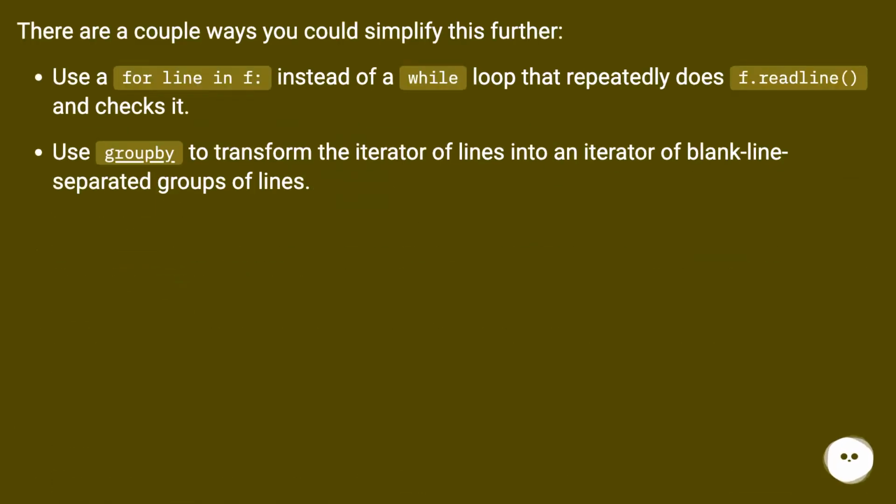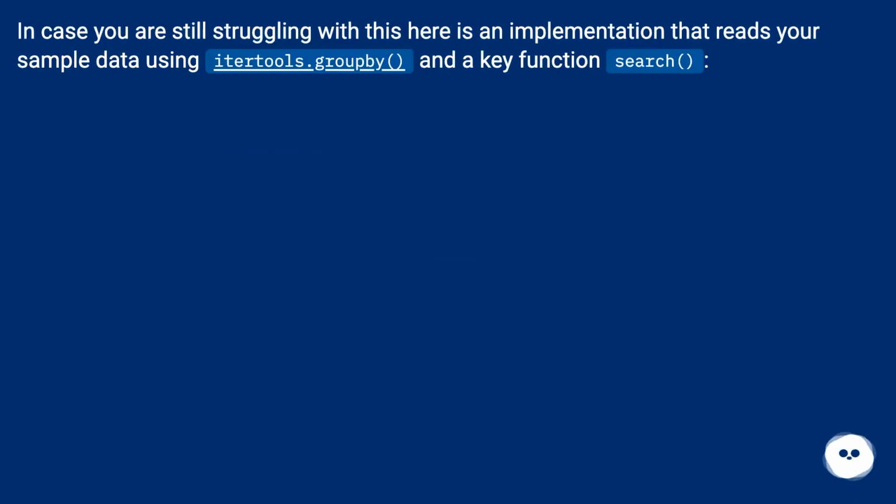there are a couple ways you could simplify this further. Use a for line in f loop, instead of a while loop that repeatedly does f.readline and checks it. Use groupby to transform the iterator of lines into an iterator of blank line separated groups of lines. In case you are still struggling with this, here is an implementation that reads your sample data using itertools.groupby and a key function.